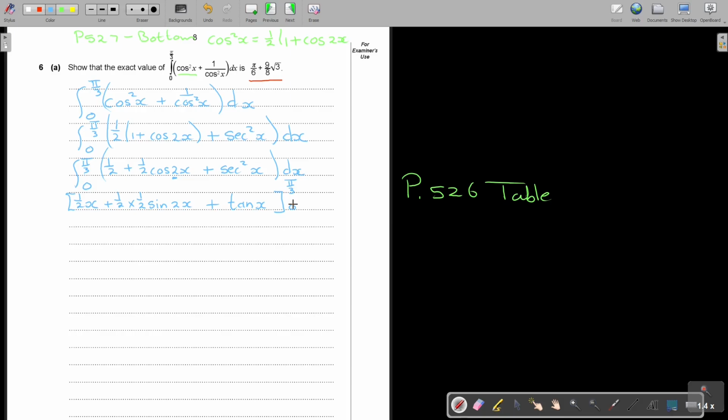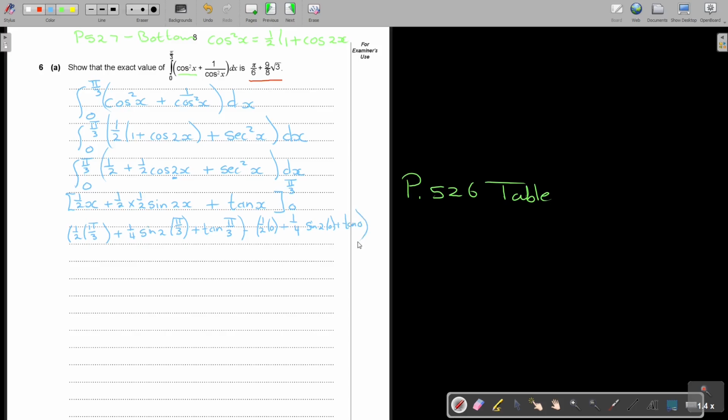Okay, so now I'm going to do my substitution. It's going to be a half times pi over 3, plus a quarter sin 2 times pi over 3, plus tan pi over 3, minus a half times 0, plus, doing the same, a quarter sin 2 times 0, plus tan 0.